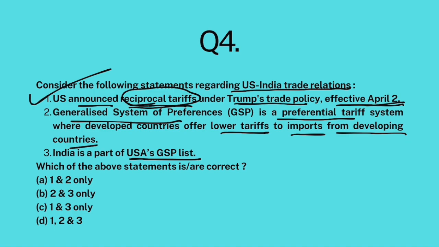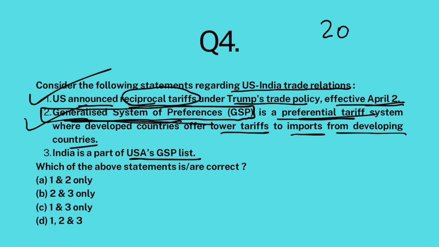Now, developed countries don't always genuinely want to help developing countries, but they have a system called the Generalized System of Preferences. Under this, they want to help out developing countries. So goods coming from developing countries would be levied lower tariffs, and they would be given preferential market access to developed countries. So the Generalized System of Preferences is a list of countries that would be given preferential market access by developed countries. USA also maintains a GSP list.